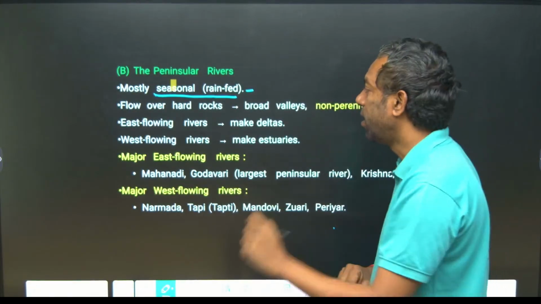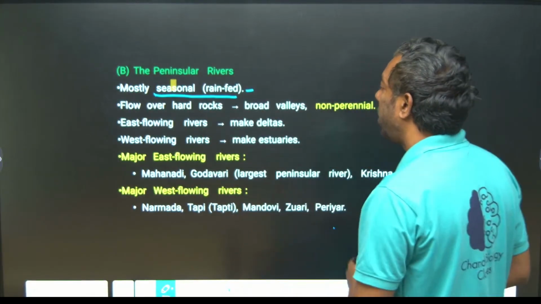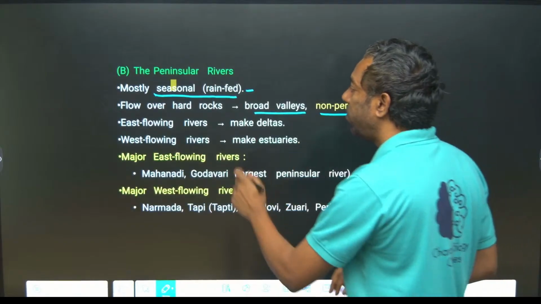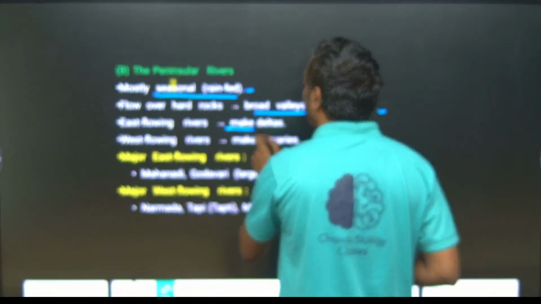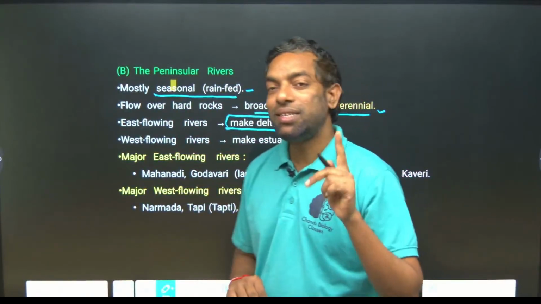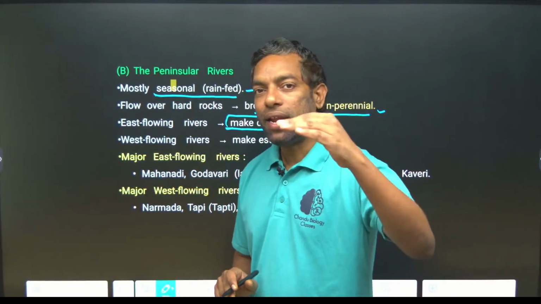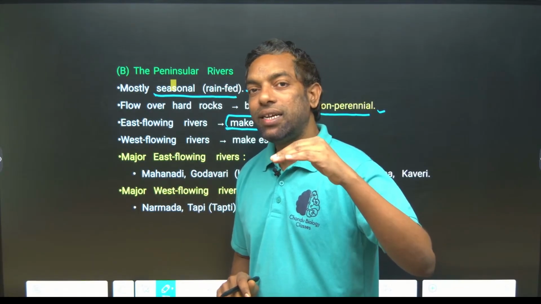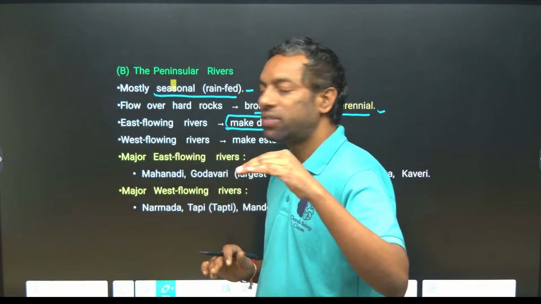They flow over broad valleys and are non-perennial. East flowing rivers can make deltas. This is important: perennial rivers can make deltas, and the seasonal river system is the peninsular river system.